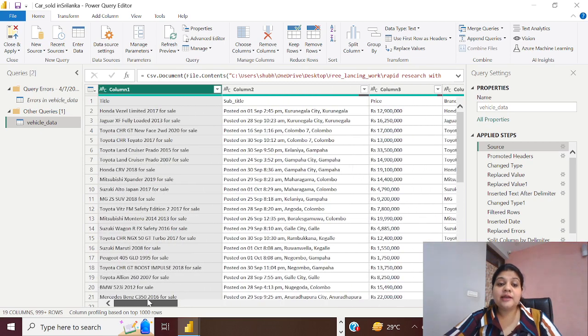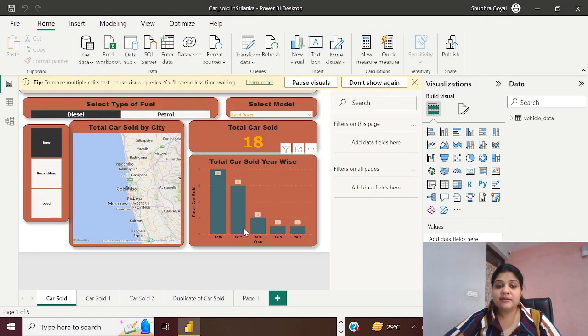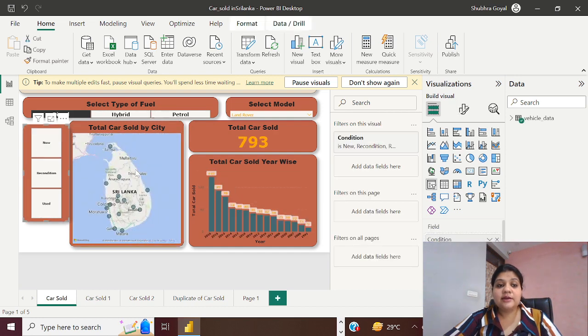Not only that, you can analyze your data in the form of dashboards just using drag and drop options. You don't have to write multiple queries like you do in Excel. This is the sample dashboard that I have created for you all. Here you can see the filters that I have applied. It gives me the condition of the car, whether it is new or reconditioned. If I click on new, then you can see that in Sri Lanka, in cities like Colombo, Moratuwa, Matara and others, 793 new cars were sold.